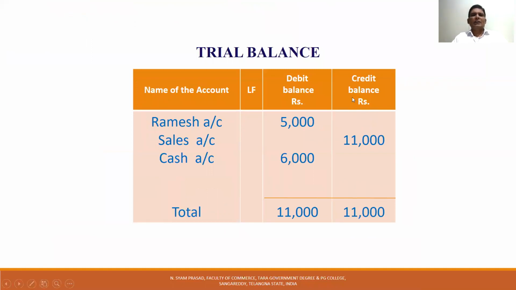In the trial balance, under the name of the account, the Ramesh account has a debit balance of 5,000, taken in the debit column. The sales account shows a credit balance of 11,000, which is taken on the credit side. The cash account shows a 6,000 debit balance. When you add, the total is 11,000 debit and 11,000 credit, so the trial balance is agreed. That means whatever transactions you recorded may be correct, though some errors may have crept in.